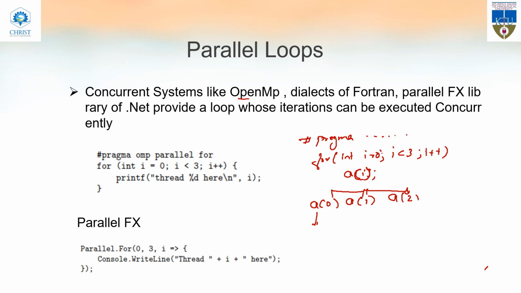Likewise, we can also use the parallel for library in .NET. In .NET, we will be using the parallel for library, and you can write the same, like parallel.for 0, 3, I. If you write something here, all the iterations will be executed concurrently. I hope it is clear. So that is parallel loops.